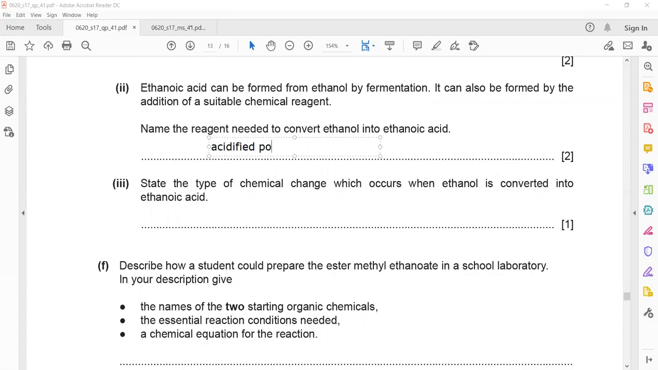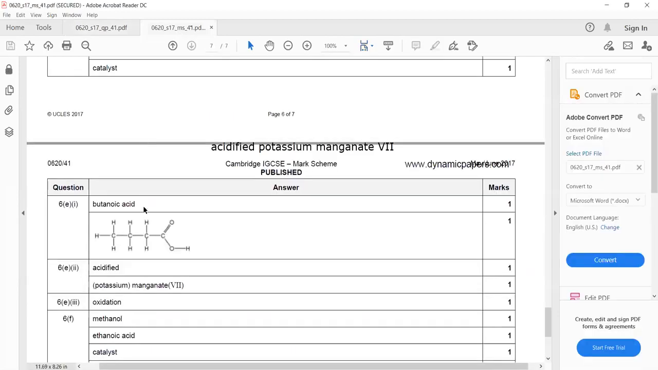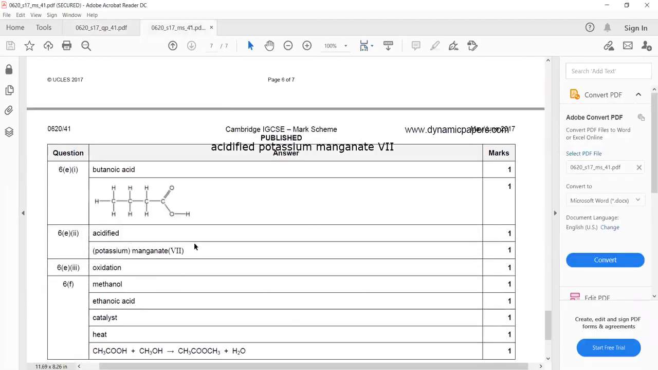potassium manganate 7. So acidified potassium manganate 7 is the oxidizing agent used to convert alcohol into carboxylic acid. You can see the marking scheme here, that 1 mark is for mentioning acidified and 1 mark is for mentioning potassium. Potassium is in brackets, it means it can be another element with manganate.